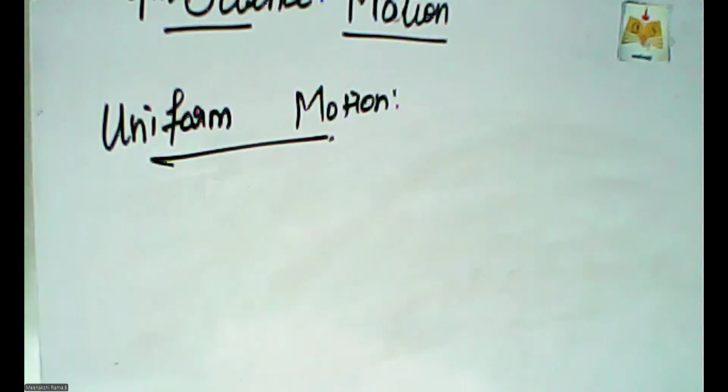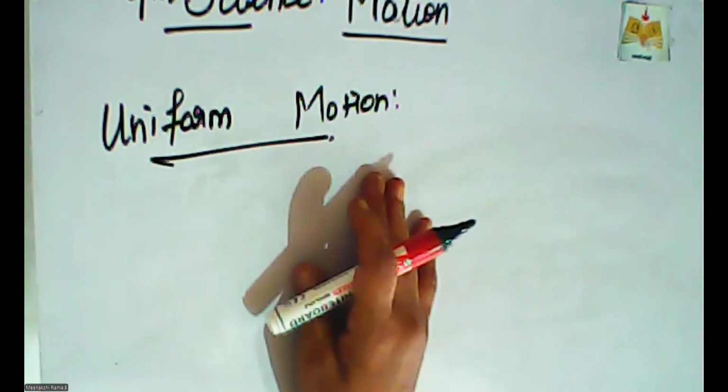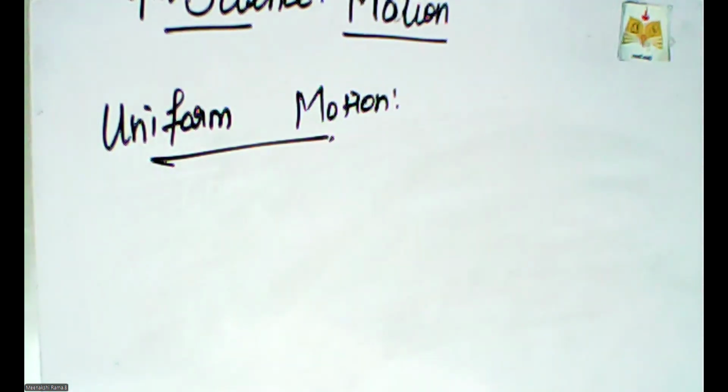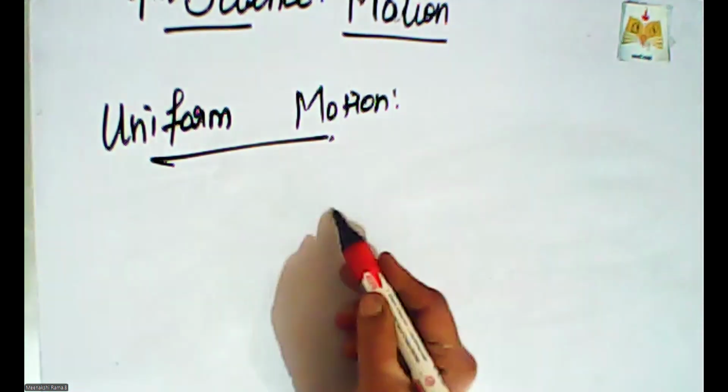An object is said to be in uniform motion if it covers equal distances in equal intervals of time. The object moves from one place to another, taking the same time and covering the same distance, the same kilometers and traveling period. When these are all the same, that kind of motion is called uniform motion.